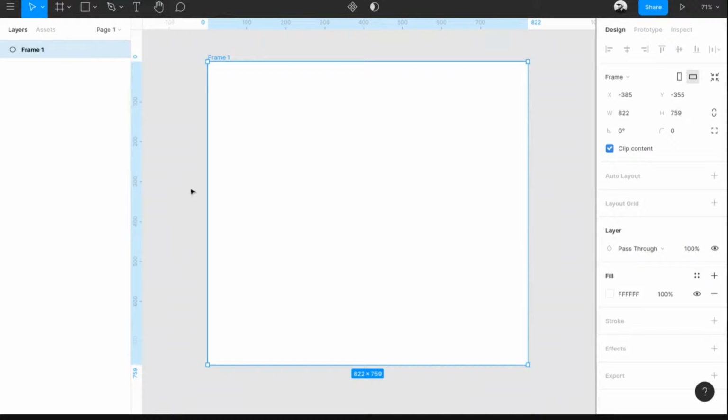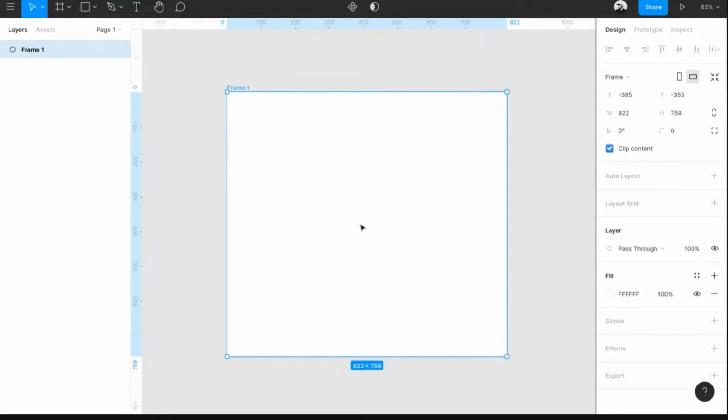Once you draw a frame, you can see a couple of things over here. Your right-hand side panel changes a bit with more features, and the left-hand side panel has a couple of things. Let me explain. The first one is the layers panel. The layers tab will show all the objects in your project, or objects in this particular page. Whenever you create any object in the page, everything will be visible over here. You can manage the hierarchy, what should go to the top or to the bottom, from here.